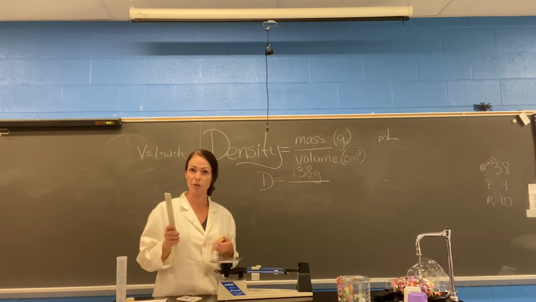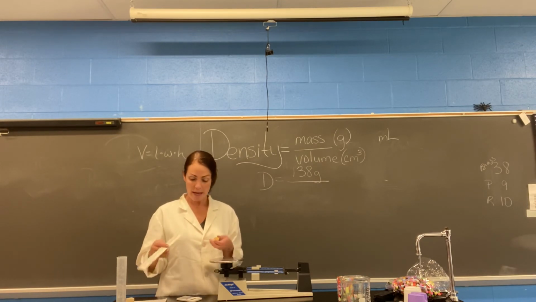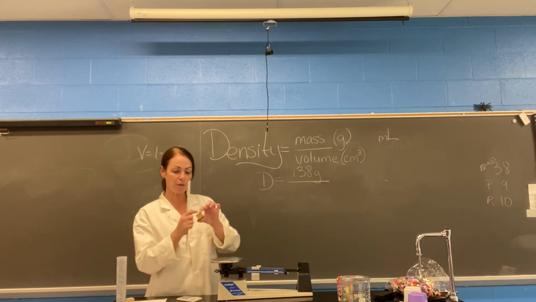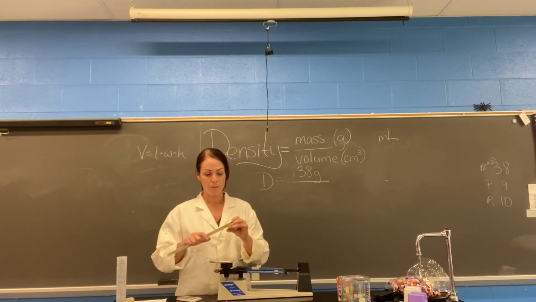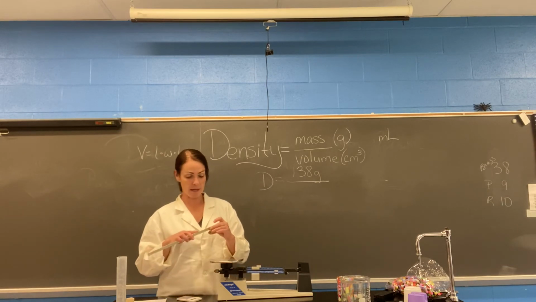Make sure that when you use your ruler, you're using the centimeters, not the inches, because that won't work. And we're going to carefully take 3 lines of measurement. This block is easy because they're all actually the same, but that's not always going to be the case. So we have 2.5 times 2.5 times 2.5.